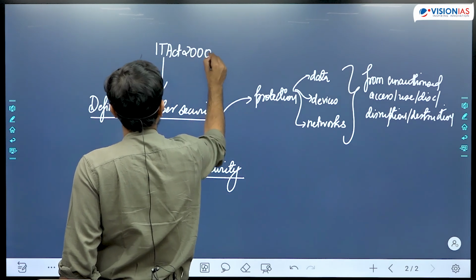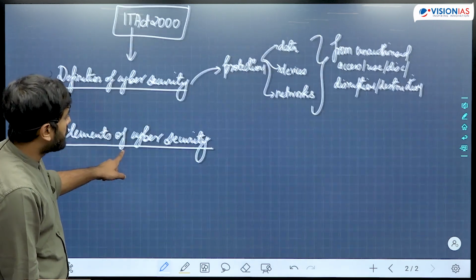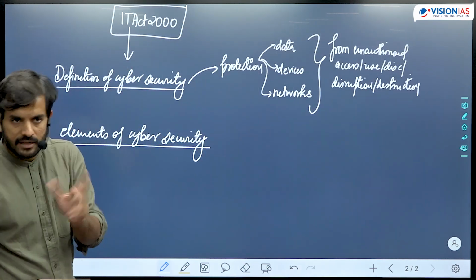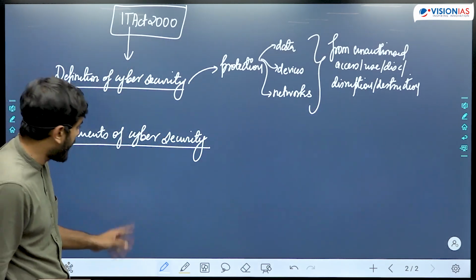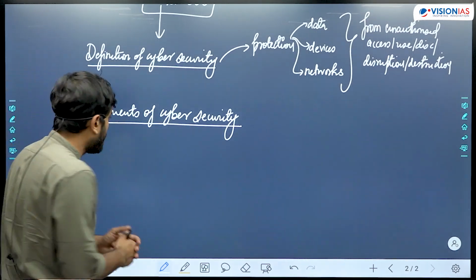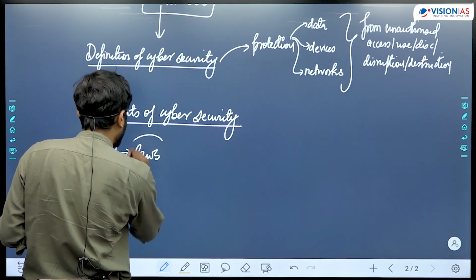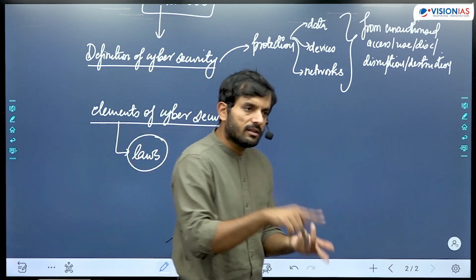IT Act of 2000 में ये exact definition दी हुई है cyber security की. So first you may begin by stating this. What is the definition of cyber security broadly? Then you may talk about elements of cyber security. Elements क्या हैं? देखिए, one element of cyber security is laws. You need to have laws in place to deal with cyber security.